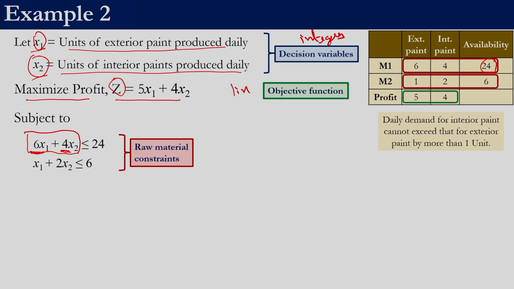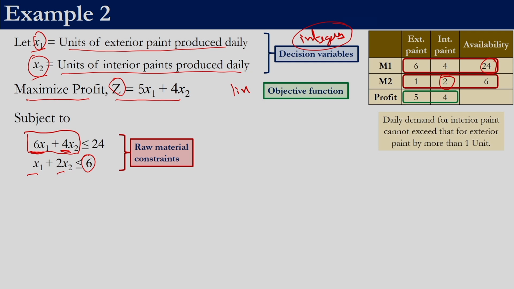Then similarly we can develop this constraint for raw material 2, right? So if we produce x1 units, then the total amount of M2 that is required is 1 into x1 plus, because it requires 2 units per unit of interior paint, 2x2. This has to be less than equal to 6 because that is what is available, right? Right now we have one objective function which is linear, we have 2 decision variables which are integers, and we have 2 constraints which are also linear.